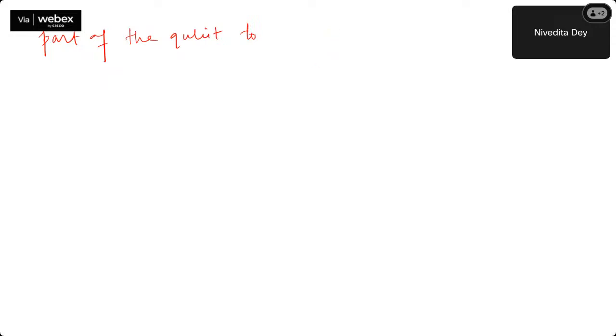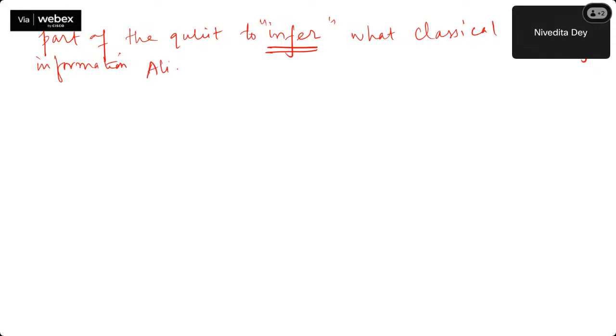So the word is not predict, rather to infer or obtain what classical 2 bits of information Alice wanted to transfer or communicate through. Okay. Therefore, now let me just draw the circuit.